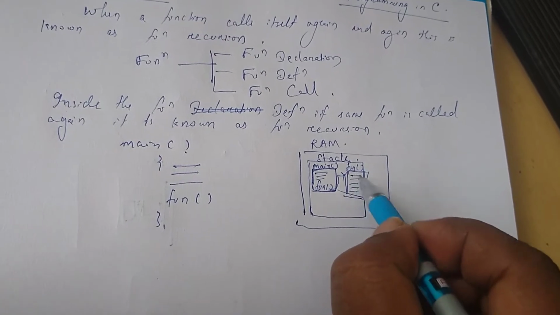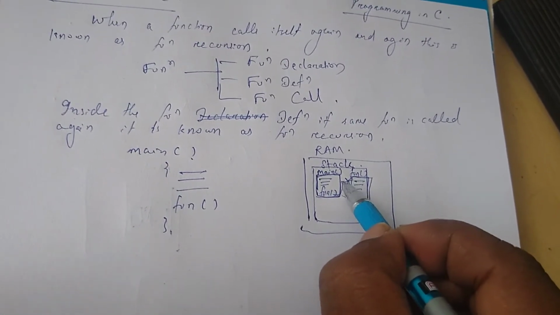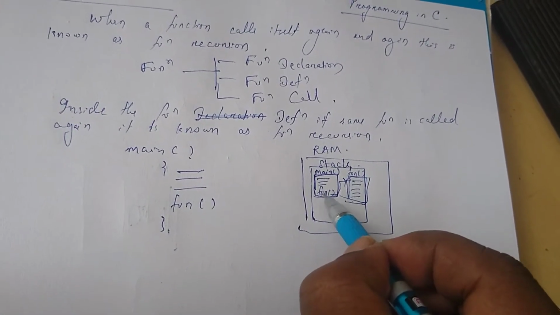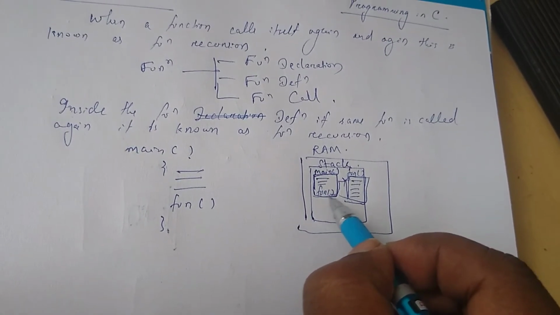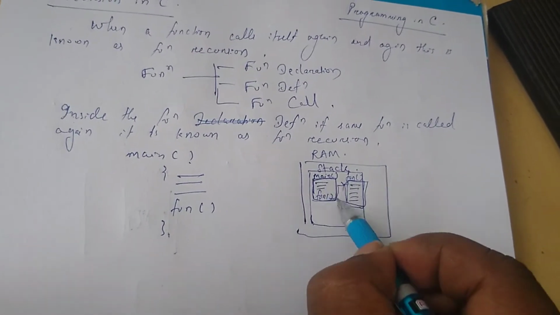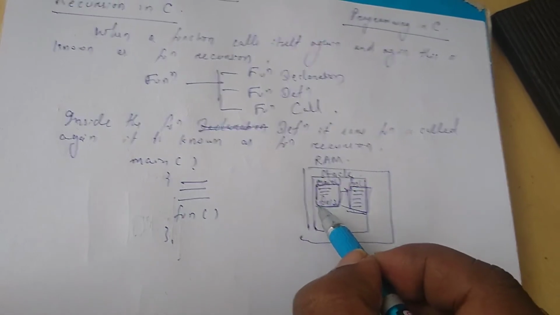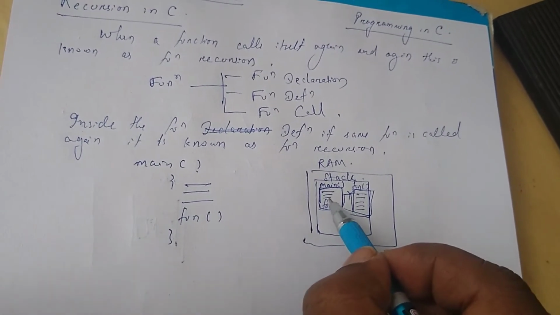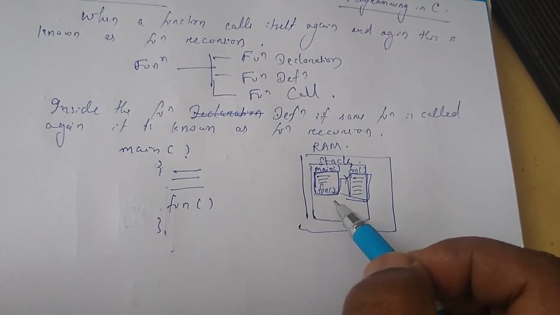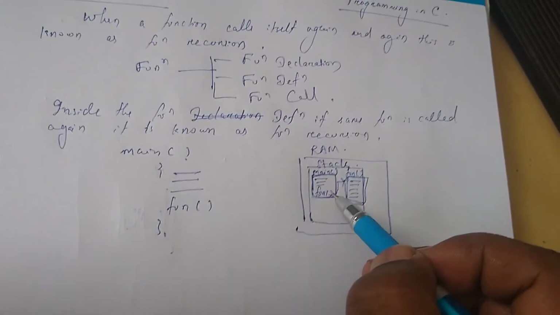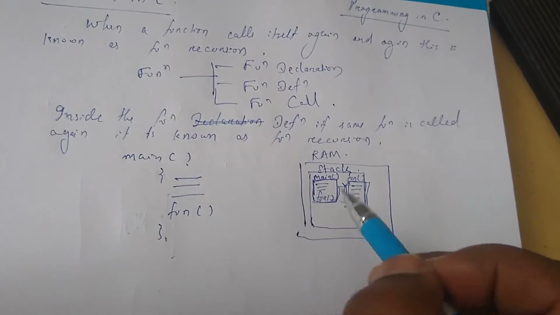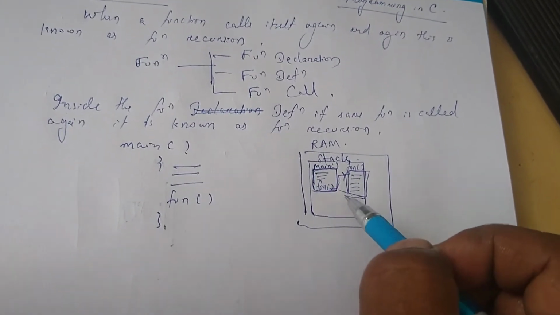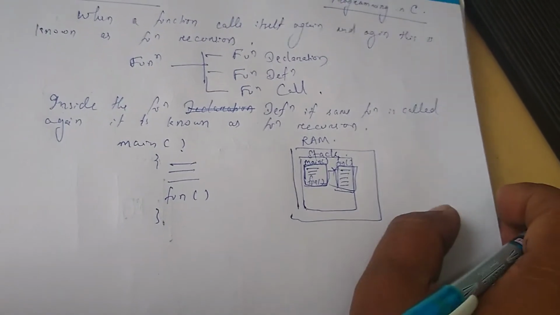After completion of the function fun, the control moves back to here, and as it gets executed, the total main function gets executed. So the main execution gets completed. So this frame also gets deleted. For each function, one frame is created in the stack memory. So this is the internal concept of the programming.